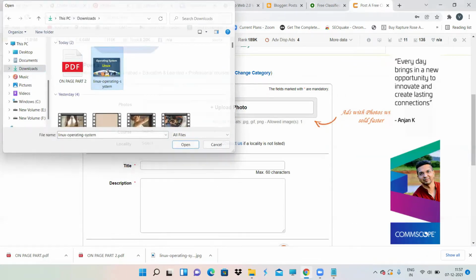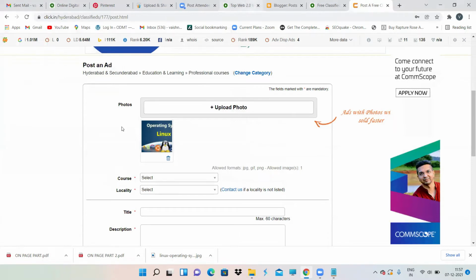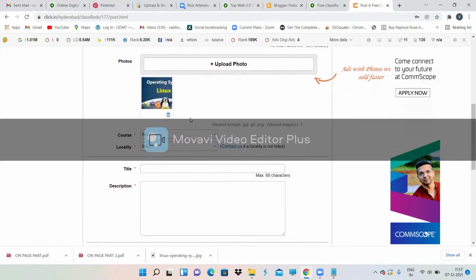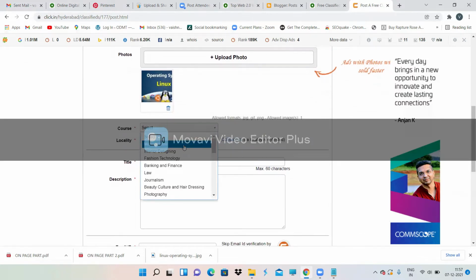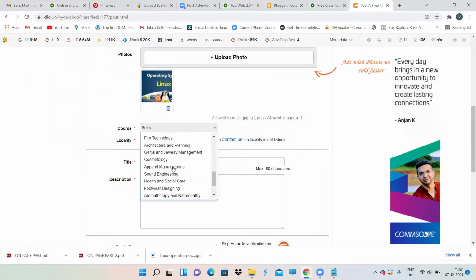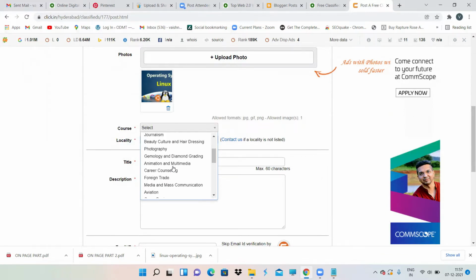Then, because they have already saved your details from your website, I've already taken a photo to tell in today's class. So I have just uploaded that photo over here. Now select the course over here: management, interior designing, whatever it comes under. If you do not have any related course over here, just click on others. I don't think this particular niche is available over here.